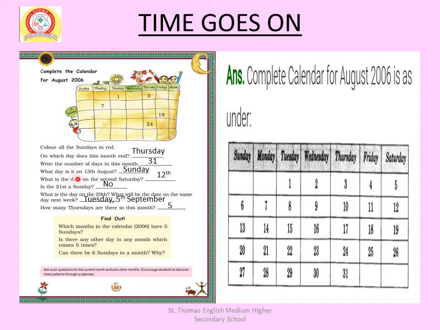What day is it on 13th August? Sunday. What is the date on the second Saturday? 12th. Is the 21st a Sunday? No. What is the day on the 29th? What will be the date on the same day next week? Tuesday, 5th September. How many Thursdays are there in this month? 5.